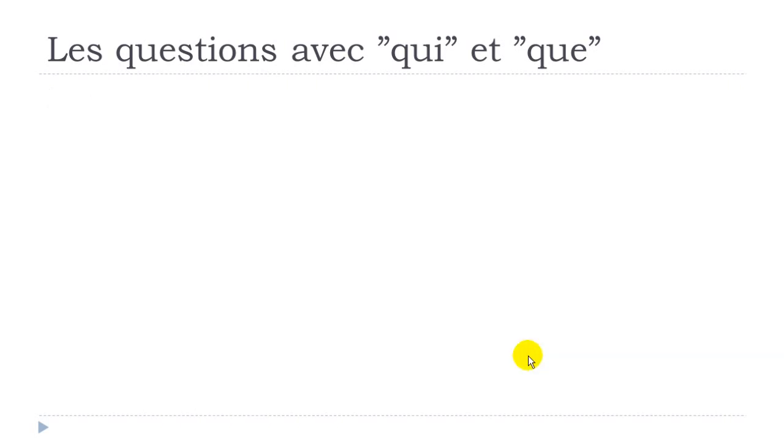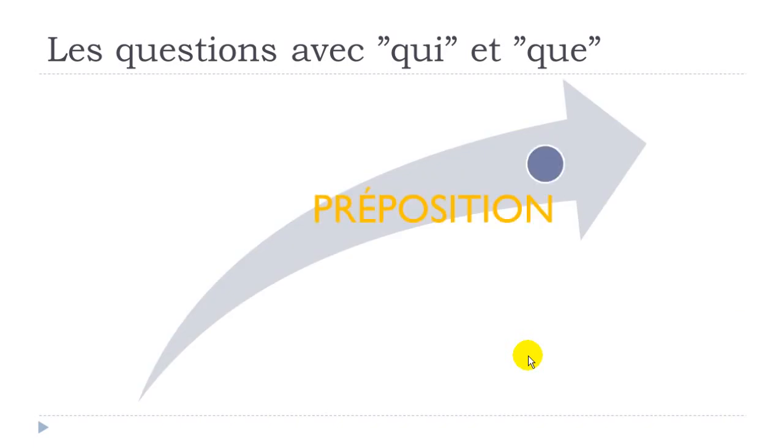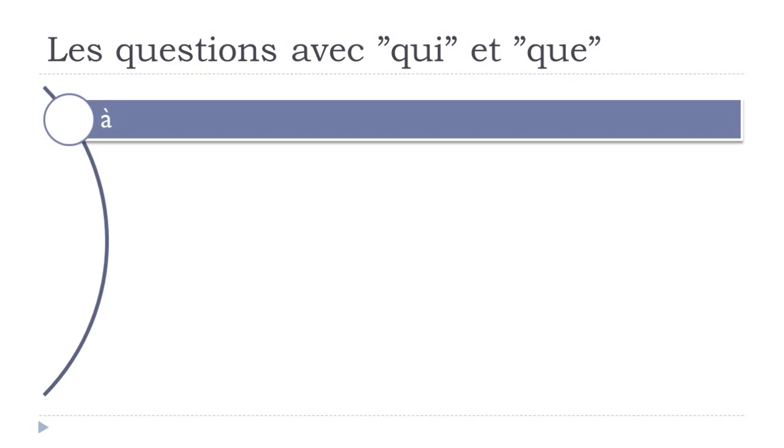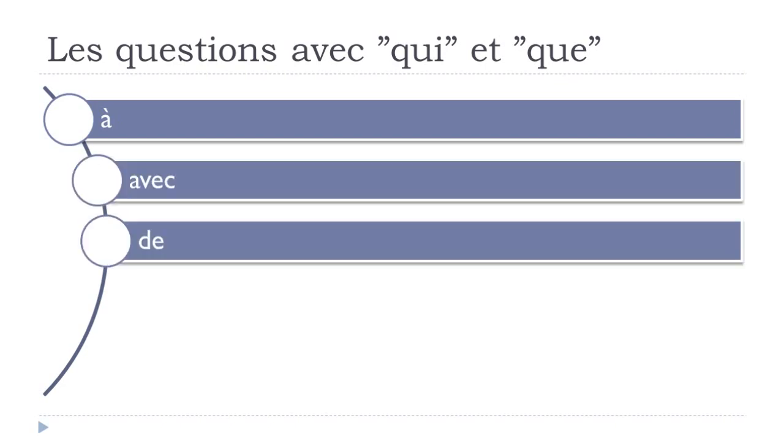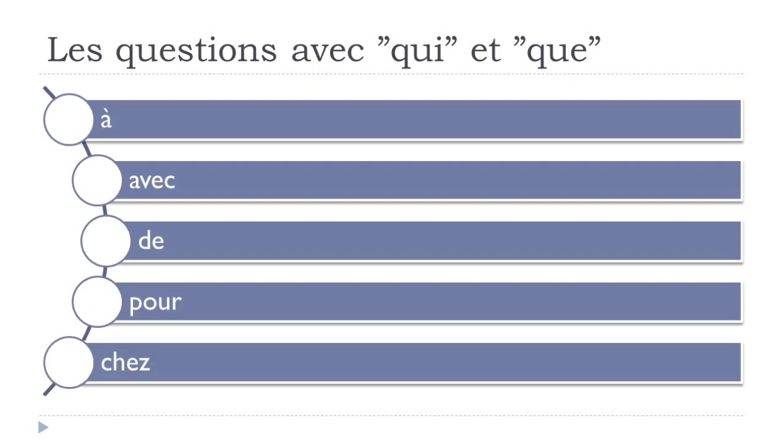All right. So now remember that we can, of course, construct these things with a preposition, okay? Just because in French we've got verbs, and verbs are in some cases constructed with a preposition, so you will need to remember these things. So prepositions can be à, avec, de, pour, and then chez.